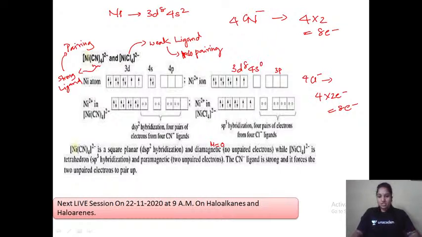So what will be the hybridization? sp3 hybridization. Presence of 2 unpaired electrons, therefore it will be paramagnetic, and mu value will be root of 2 into 2 plus 2, that is root 8, 2.8. Same example was there, but just to compare which is a weak ligand, which is a strong ligand, how it can be done, we had taken this example, right?